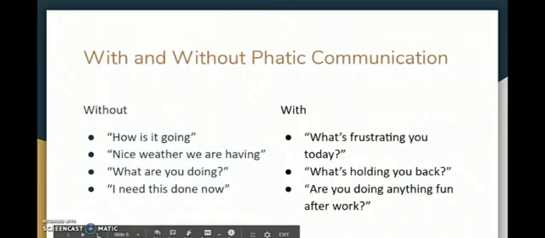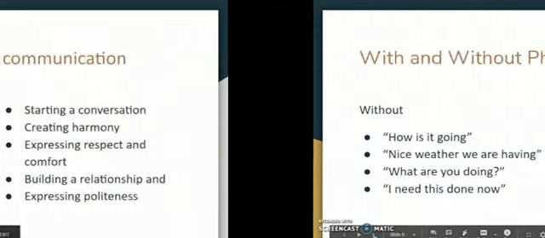Now you will see the sentences with phatic communication. What's frustrating you today? What's holding you back? Are you doing anything fun after work? So these are the statements. You'll see that these are much more acceptable, much more friendly, if you look at them against the statements without phatic communication.